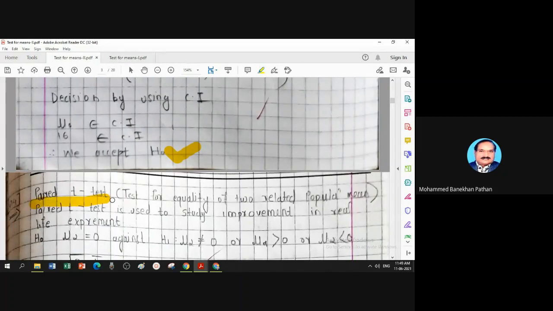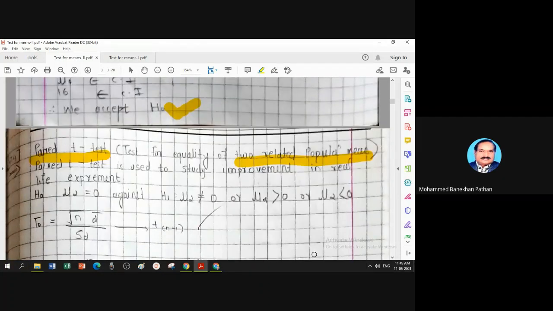What is a paired t-test? It is a test for equality of two related population means. Now let me explain the concept of two related population means, or the use of the paired t-test. I explained this already, even though I repeat again.